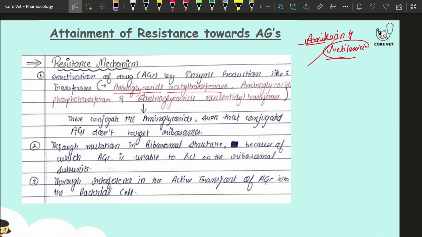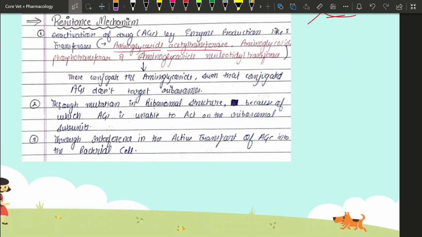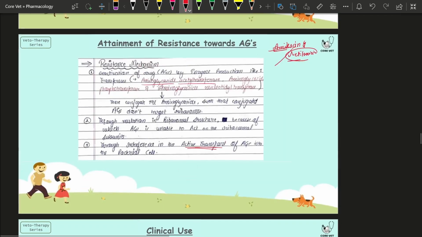And the last resistance mechanism is through interference with active transport. We all know the aminoglycoside penetrates through active transport. So if there is no active transport for the aminoglycoside, obviously it won't enter the bacterial cell, and no further consequences would occur to the bacterial cell. So this was about the resistance mechanism.